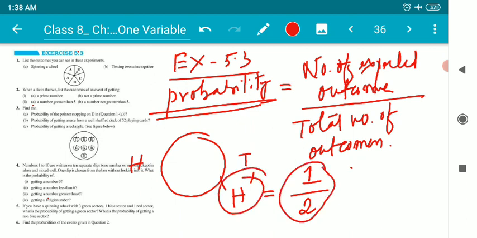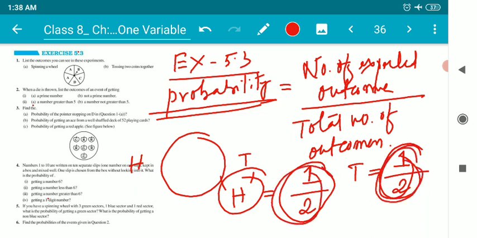Similarly, when we talk about tail, how many tails are there in a coin? Only one tail is there in the coin. What is the total number of faces? There are two faces. So the probability of getting tail is 1 by 2. Head is 1 by 2, tail is also 1 by 2. Now, how to find for other situations?